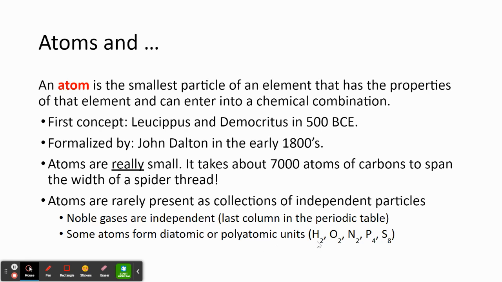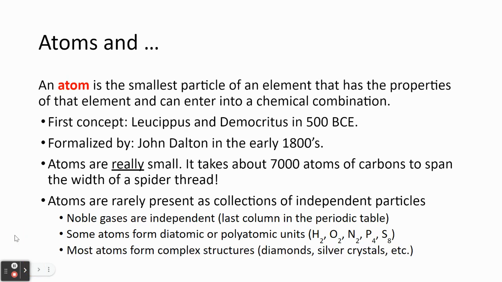Examples might be hydrogen, oxygen, and nitrogen that all form diatomic elements, and phosphorus and sulfur that form polyatomic elements. Most atoms are found in complex structures like diamond and silver crystals.